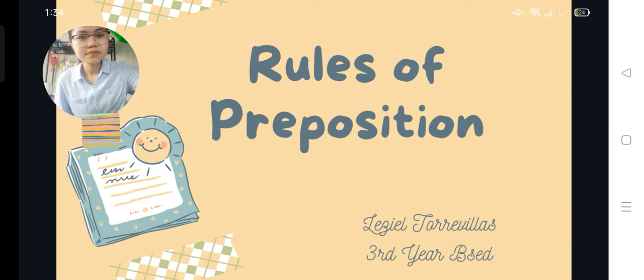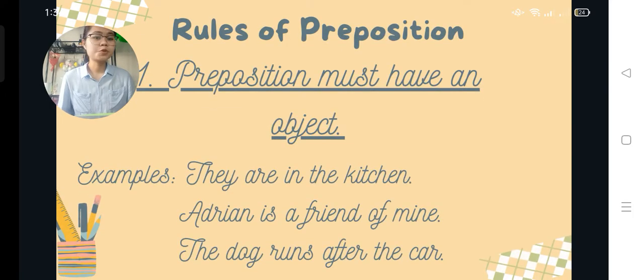The first rule that I am going to discuss is that a preposition must have an object. A preposition always has an object, and the object of the preposition is a noun or a pronoun or a phrase acting as a noun. The object of the preposition always takes place after the preposition. That will form a prepositional phrase. So preposition plus noun forms a prepositional phrase.